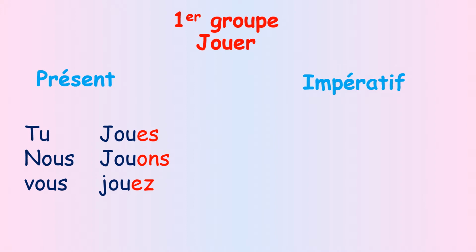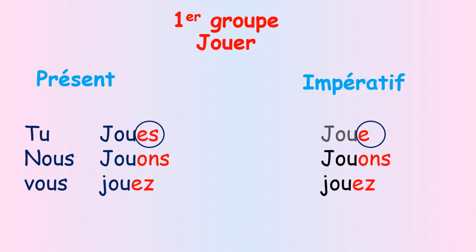Now, to do the imperative, I have to take off all pronouns like tu, nous, vous, and just put the verb. And because my verb is first group verb, I have to take off the s from my tu. Joue, jouons, jouez. And if I want to put it into negative, I have to put ne before the verb and pas after the verb. Ne joue pas, ne jouons pas, ne jouez pas.